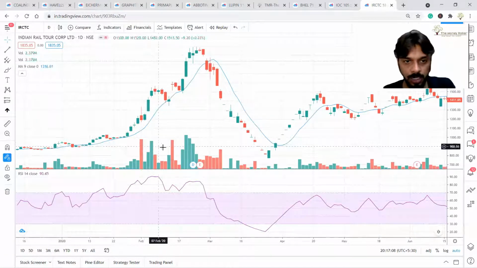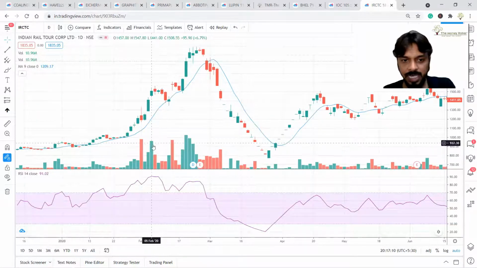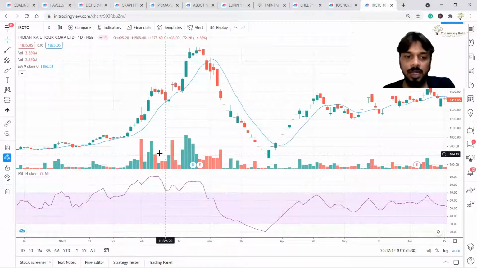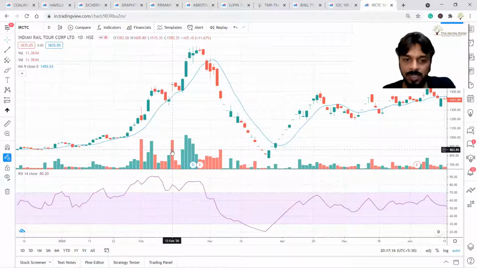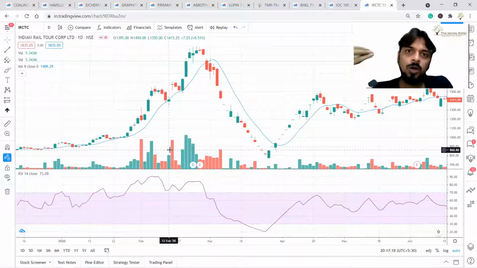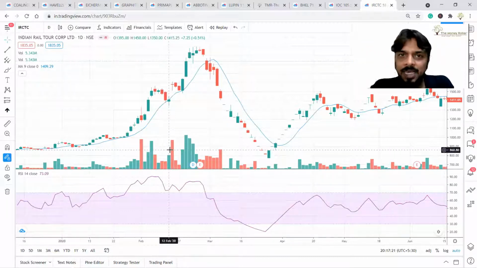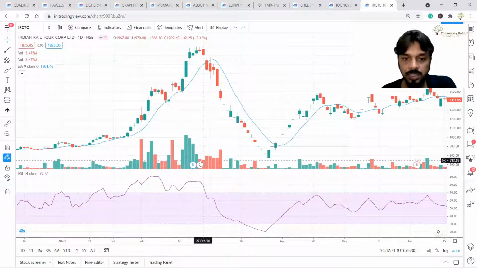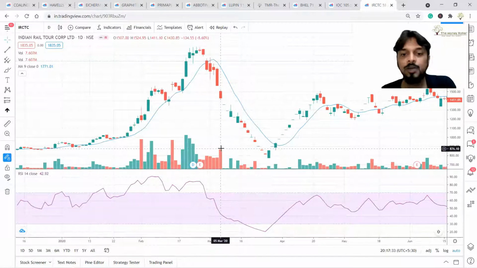But from here to here, the majority trend is downwards. Now there are two bars with higher volume because maybe on that day emotions were high. Maybe there was some news, correct? So on that day volume was high, but the general trend is downwards. Here it was sideways and one day it was up.